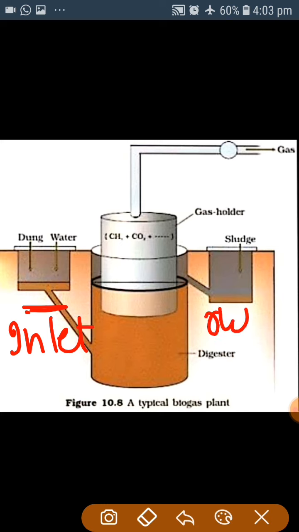Second, it has the outlet, and this outlet is for gas. In the inlet, dung plus water is fed. In the digestion tank, the process of digestion occurs. This floating cover rises by the formation of the gas, and this outlet of the gas helps in supplying the gas to houses. And this outlet chamber is for the sludge, which is used as a manure or biofertilizer.